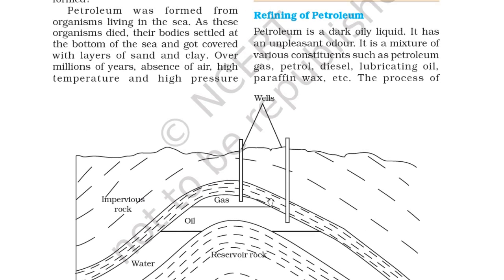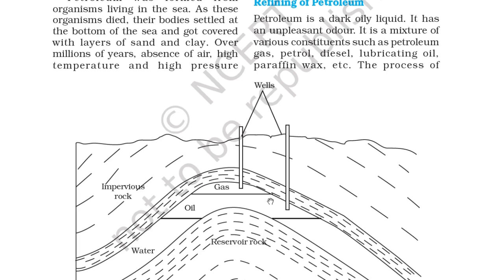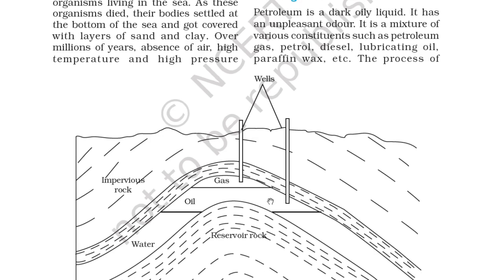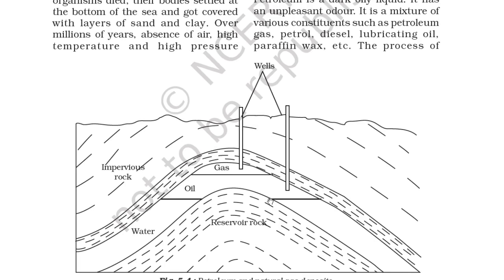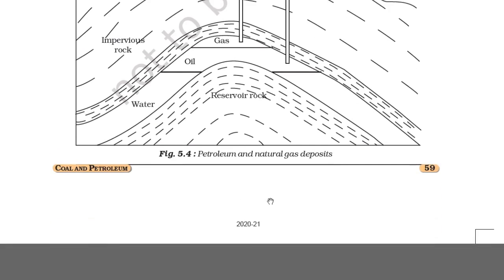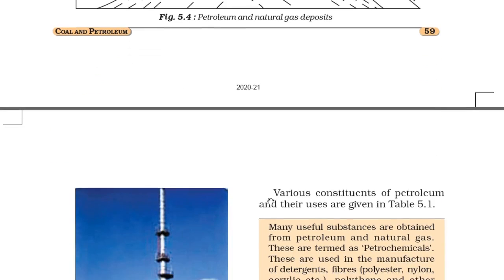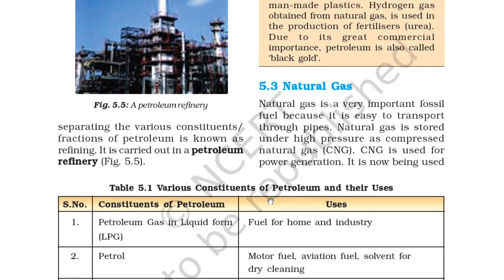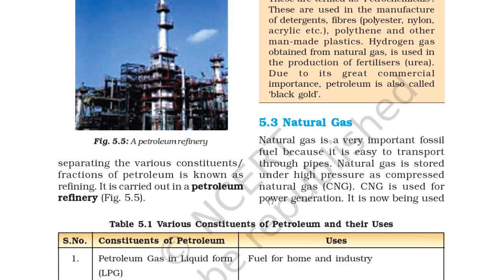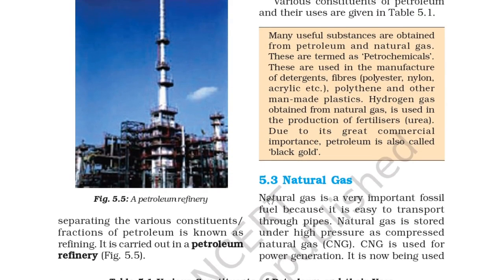So, refining of petroleum. Petroleum is a dark oily liquid. It has an unpleasant odor. It is a mixture of various constituents such as petroleum gas, petrol, diesel, lubricating oil, paraffin wax, etc. The process of separating the various constituent fractions of petroleum is known as refining. It is carried out in a petroleum refinery. So you can see figure 5.5, petroleum refinery.